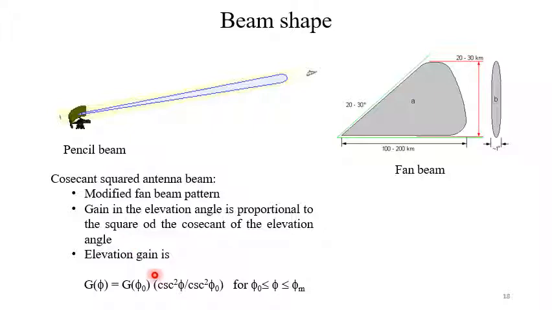So the elevation gain is g phi equal to g phi 0 cosec square phi divided by cosec square phi 0, for phi 0 to phi m. The value of phi is phi 0 to phi m. So you can engineer the shape of the beam. Different types of beams are there, so depending on the antenna requirement, we can engineer the beam shape, and that beam shape is also a very important parameter for the radar engineers.